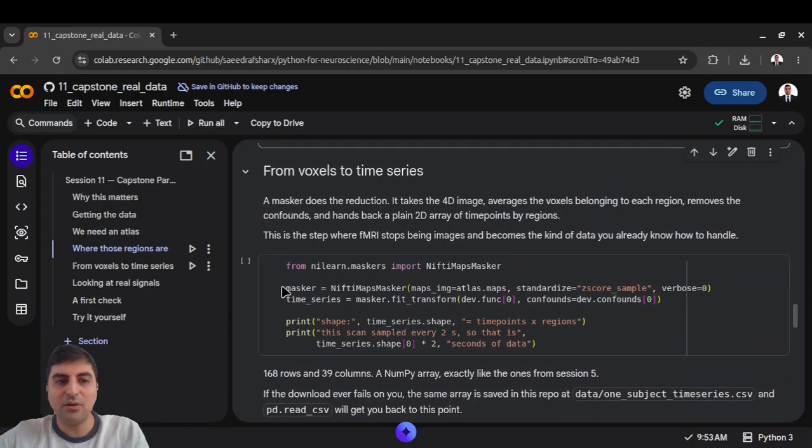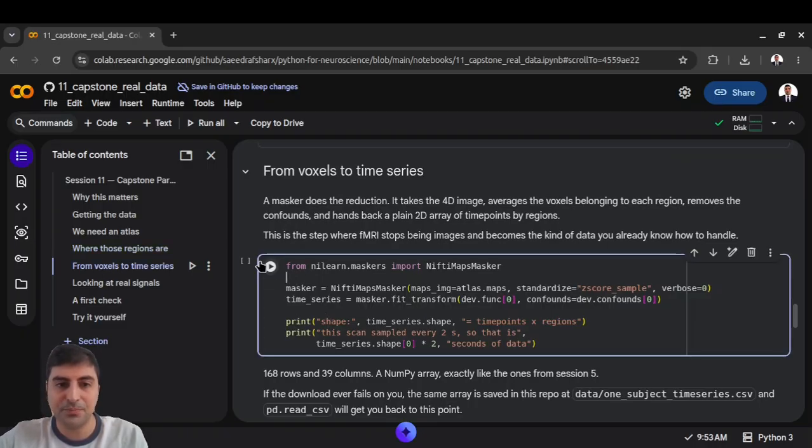Okay, now the step that turns images into data you already know how to handle. A masker is what we're going to use. A masker takes a four-dimensional image, which we're dealing with because an MRI takes a three-dimensional image, and a functional MRI, or fMRI, takes in four dimensions, and the fourth dimension is time, the temporal. So a masker takes the four-dimensional image, averages the voxels belonging to each region, removes the confounds, and hands back a plain two-dimensional array, which we want.